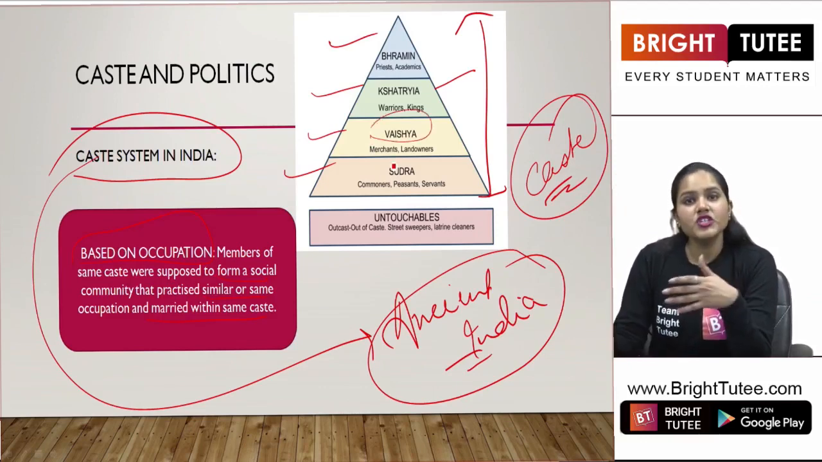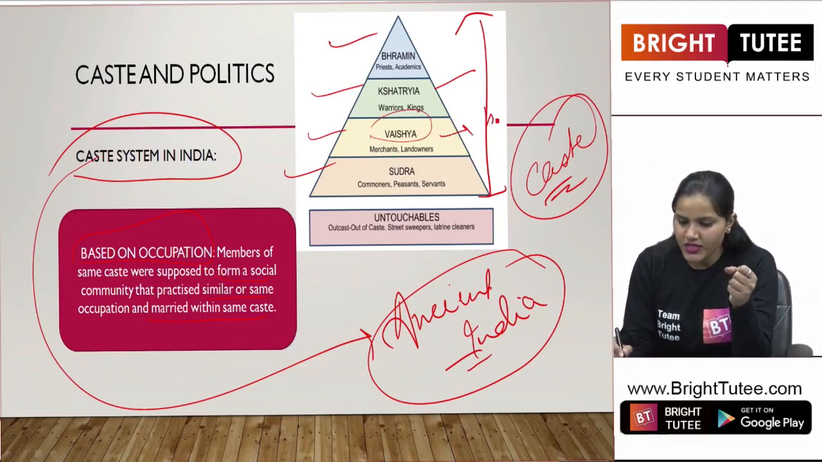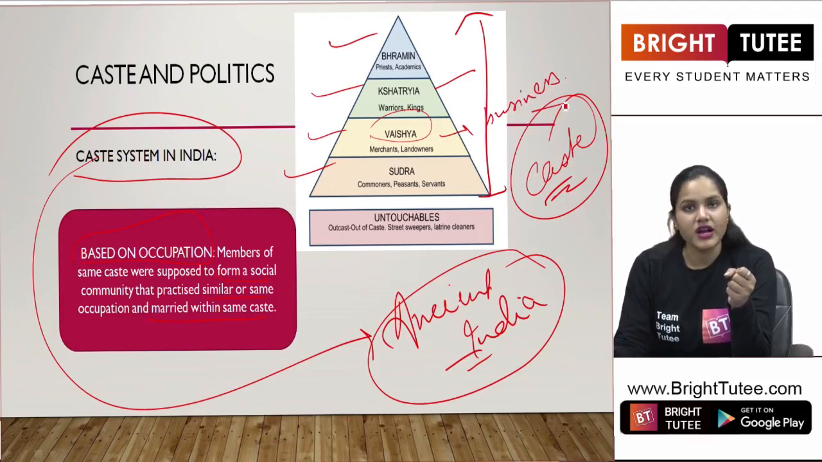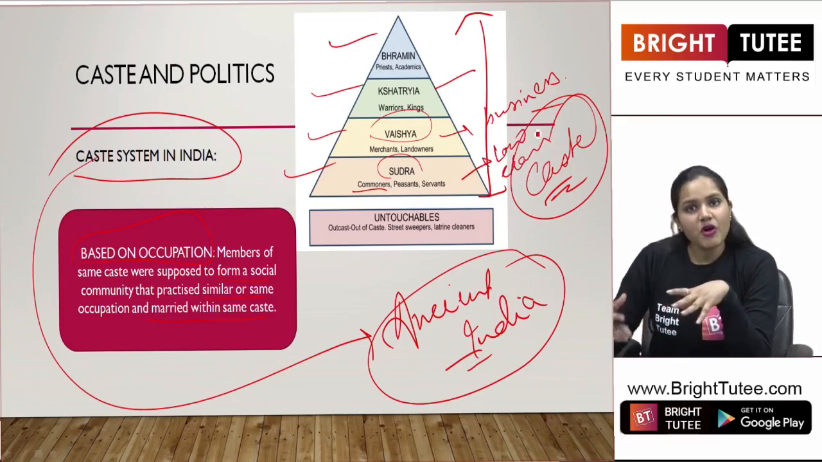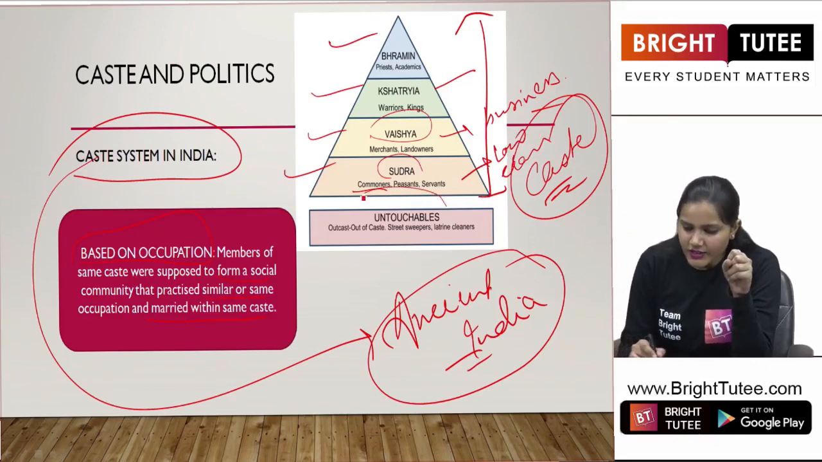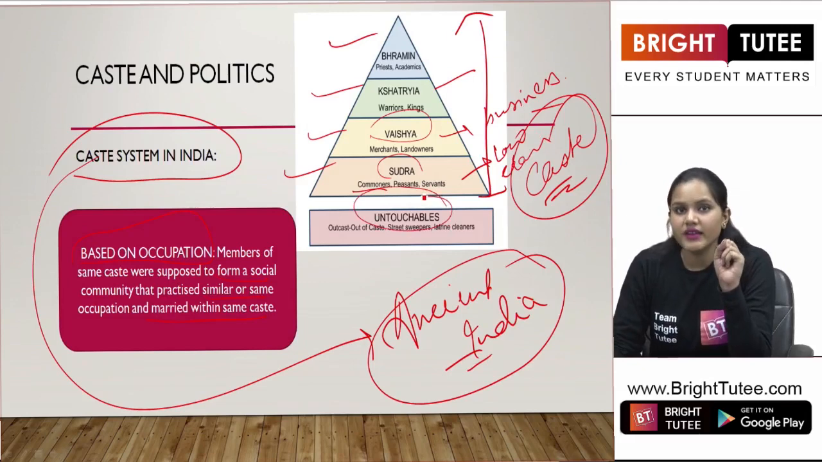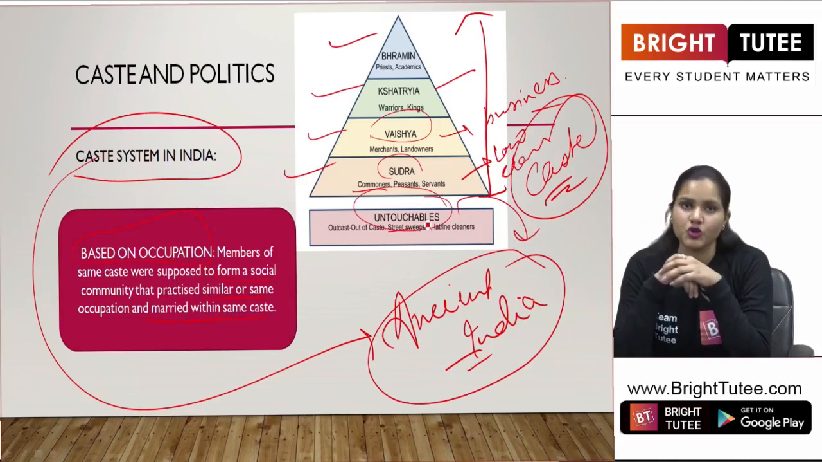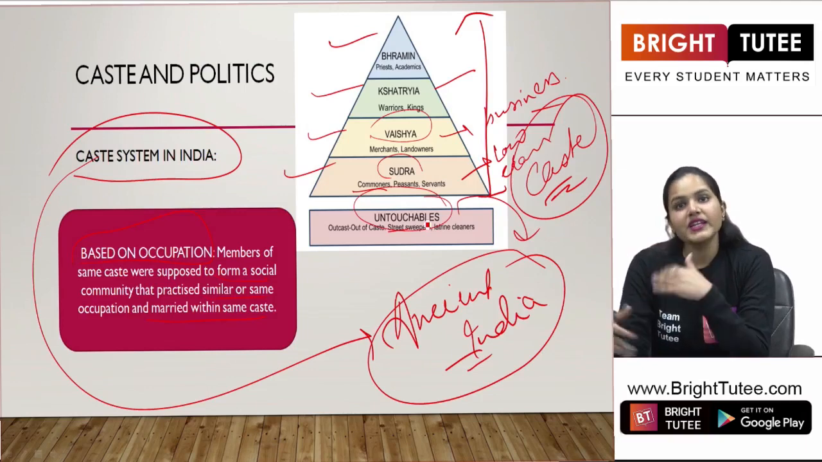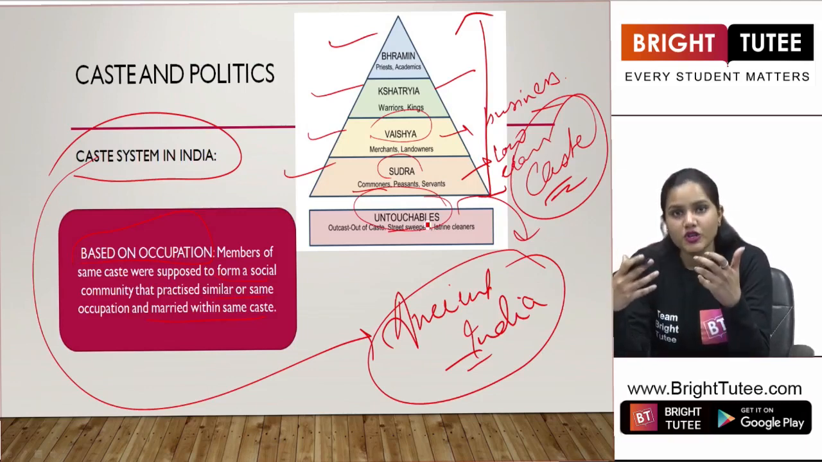Then Vaishyas, the merchants and landowners, people involved in business. They were third in rank. Fourth were the Shudras, the commoners, peasants, servants, right? People belonging to the low class here. They were known as Shudras. But when we are talking about the ancient time, or in fact the modern period as well, untouchability was also practiced in our country. So there was a group of people who were the untouchable group, right? So this was the caste system that existed in our society based on occupation.